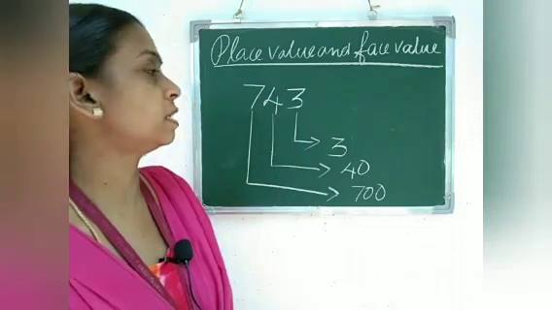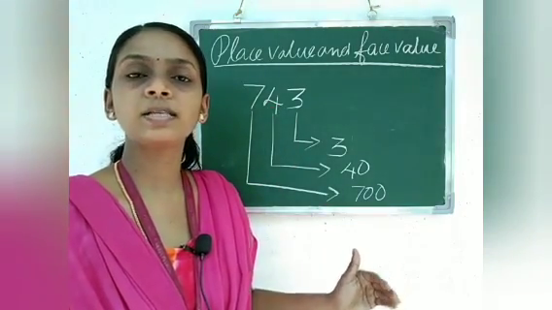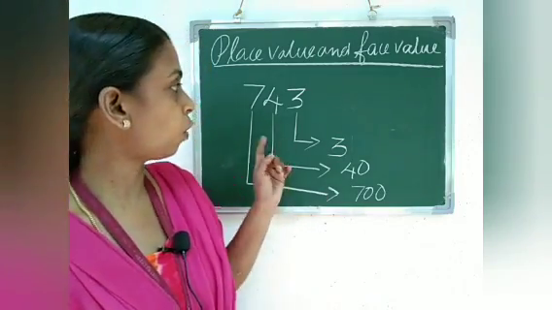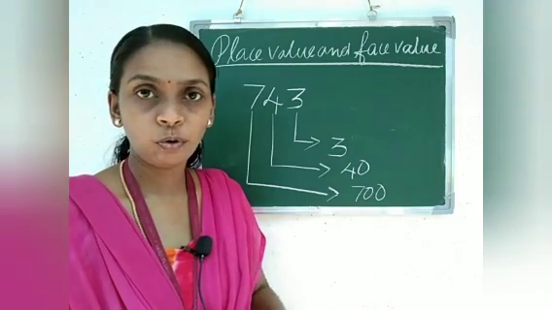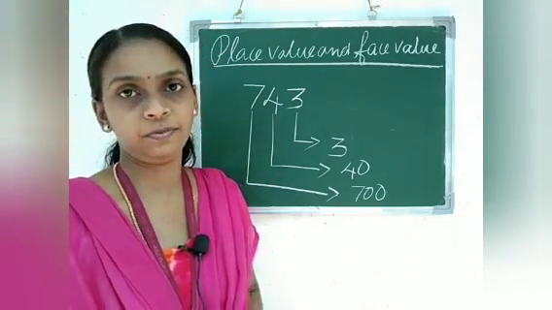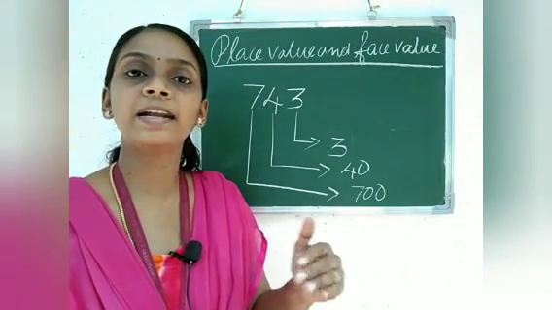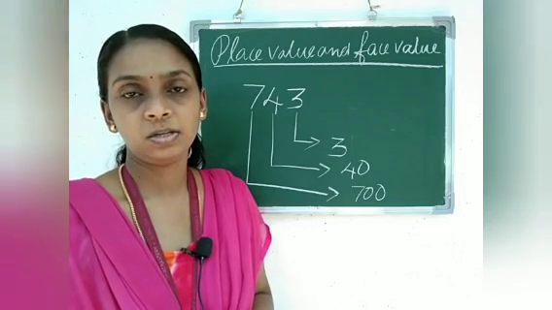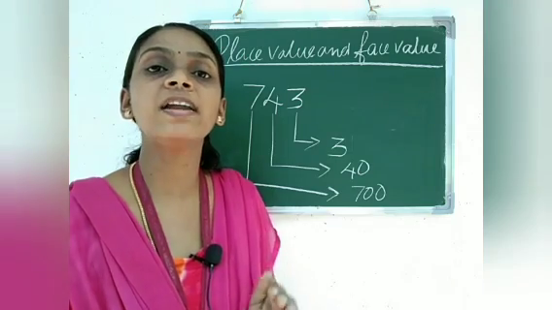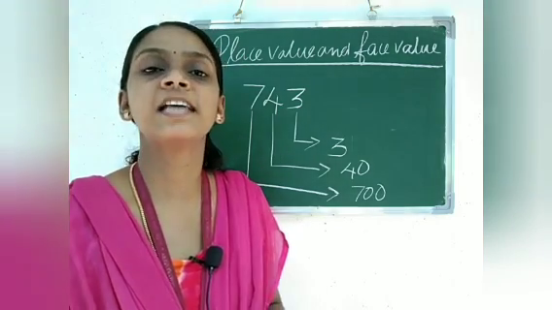So we wrote the place value of 743. 3 is in the ones place, so the place value of 3 is 3 itself. And 4 is in the tens place, so the place value of 4 is 40, that is 4 tens or 40. Then the last digit, the hundreds place digit, is 7. What is the place value of 7? The place value of 7 is 700, because 7 is in the hundreds place.